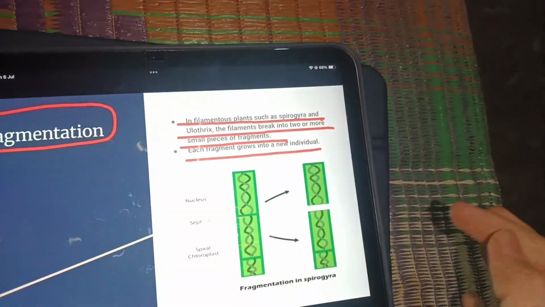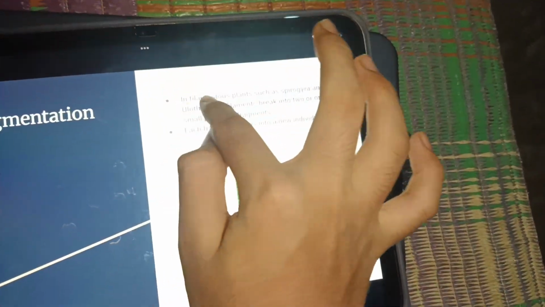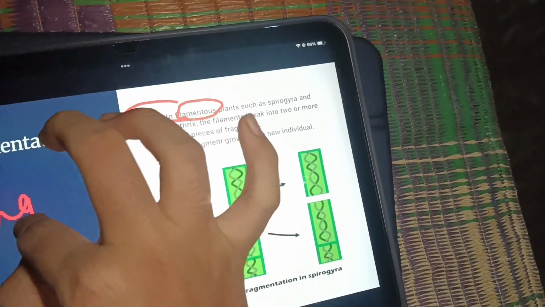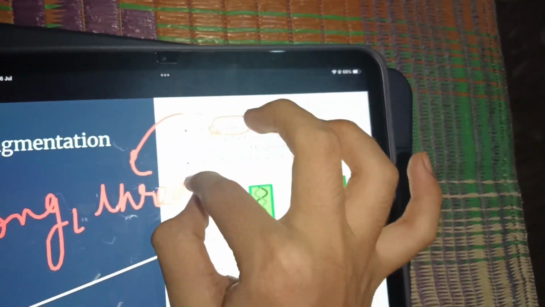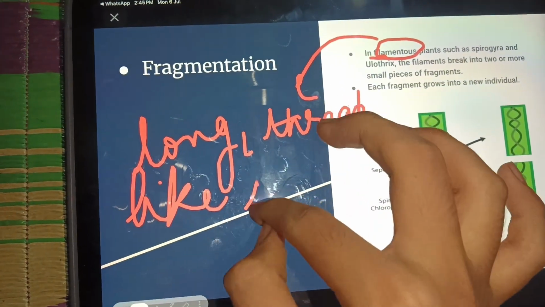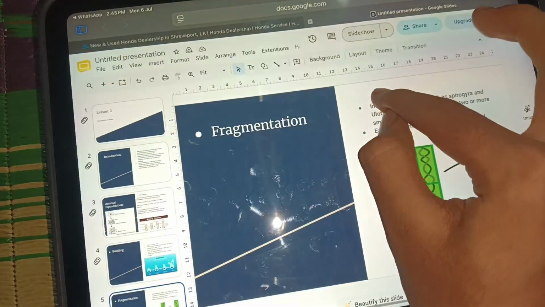Suppose this is a fragment. First, the filaments. First I will say, what is a filament? It is a long thread-like structure. A long thread or ribbon-like structure.